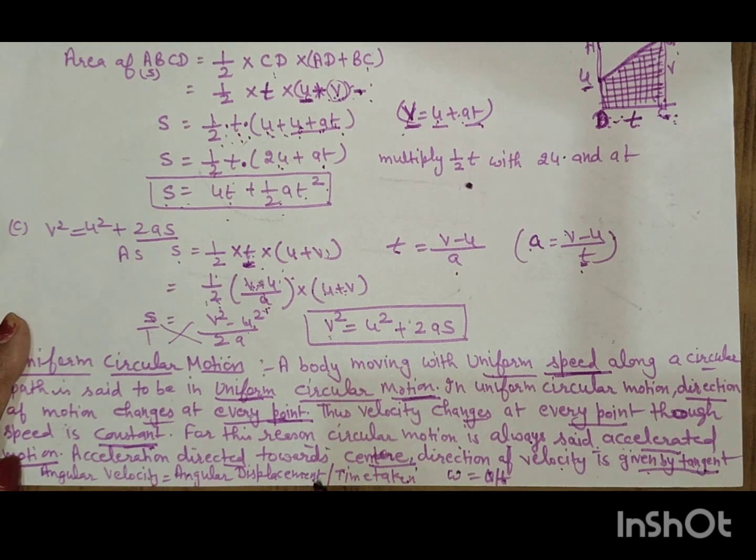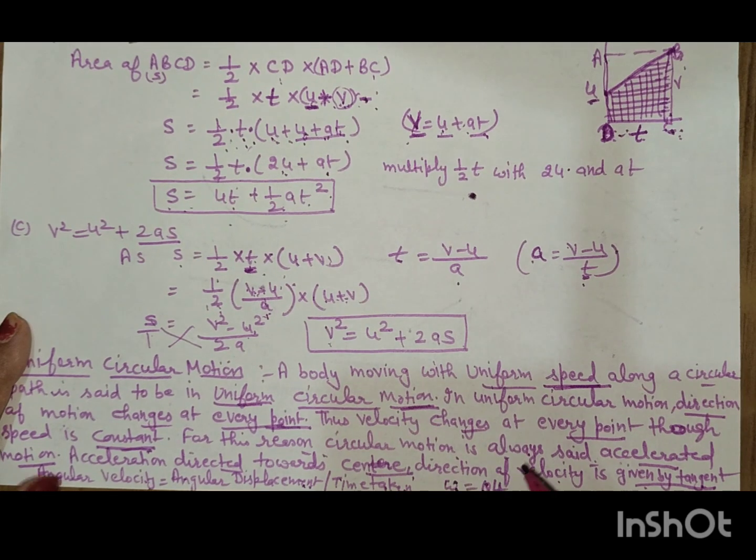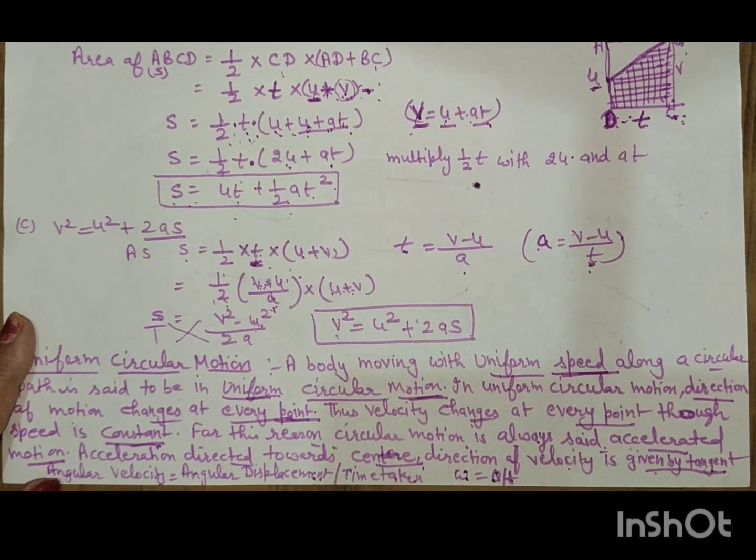Angular velocity is equal to angular displacement by time taken. Omega is the angular velocity, theta is the angular displacement, and t is the time taken.